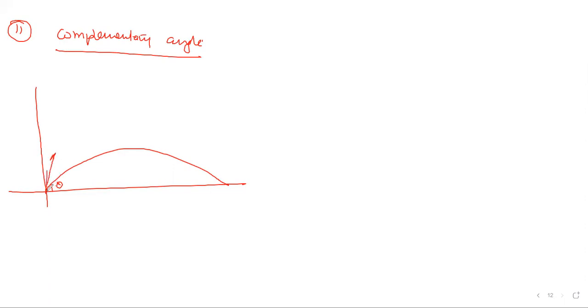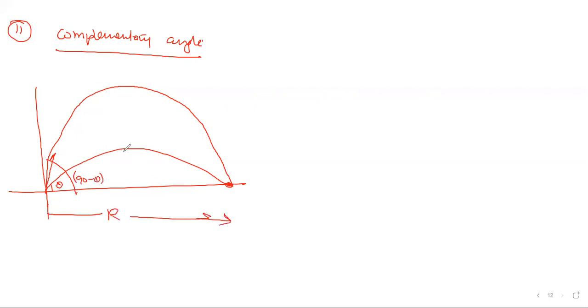There also the range will be exactly the same. It will fall at the same point only. So that angle is nothing but 90 minus theta. In this case the range becomes the same. The time of flight and maximum height achieved will be different, but the range is exactly equal. So these two angles are called complementary angles.